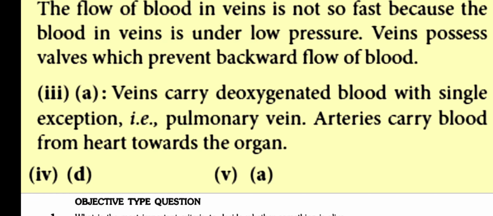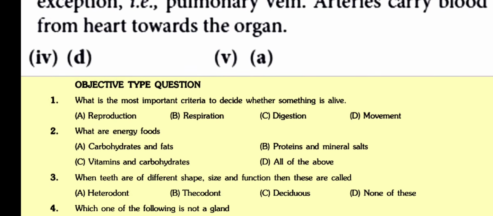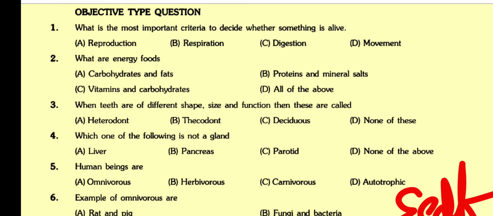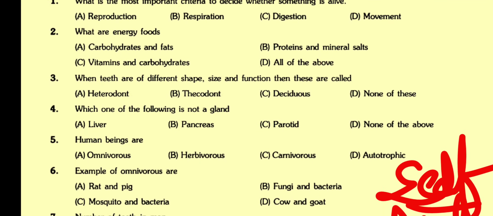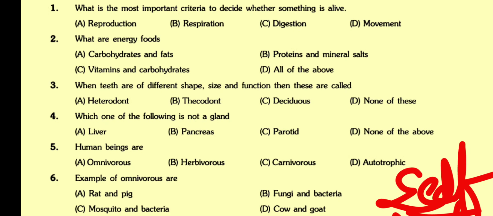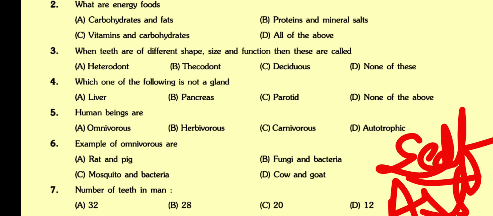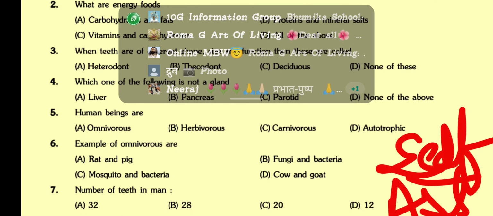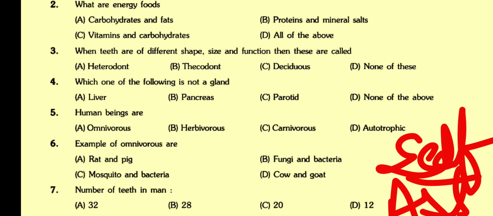IV. D. V. A. Objective Type Questions. 1. What is the most important criteria to decide whether something is alive? A. Reproduction. B. Respiration. C. Digestion. D. Movement. 2. What are energy foods? A. Carbohydrates and fats. B. Proteins and mineral salts. C. Vitamins and carbohydrates. D. All of the above.